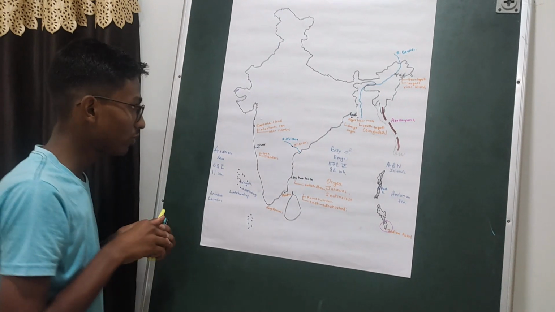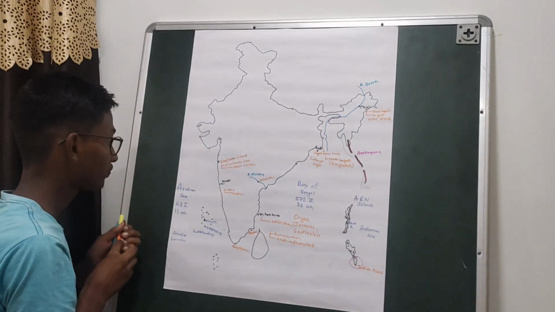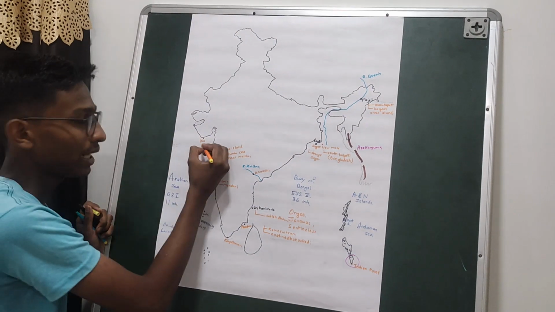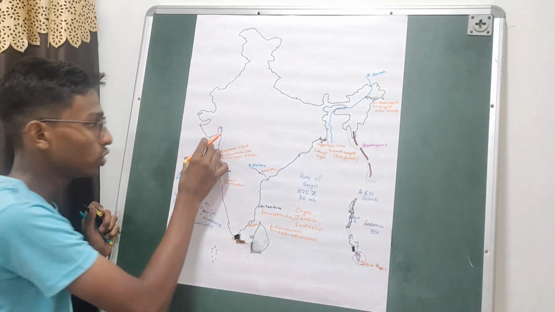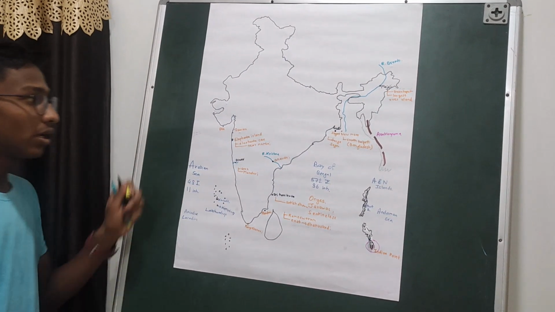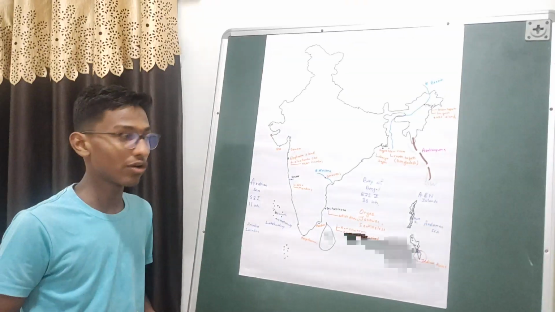This Diu Island is also one of the union territories of our country. This is Diu Island, and it is not only Diu. Here we have Daman. So Diu and Daman are collectively one of the union territories of our country.